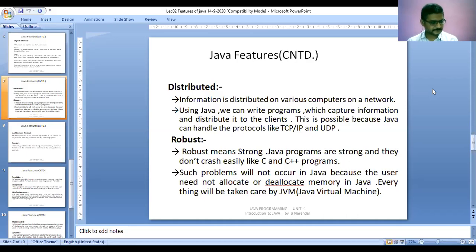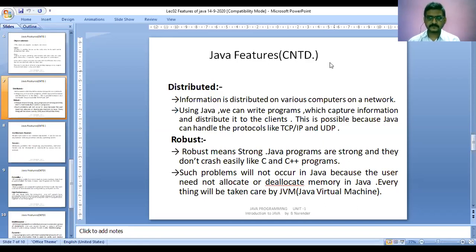Are you able to hear me? What about participants? Akila? Akila? Are you able to hear me?